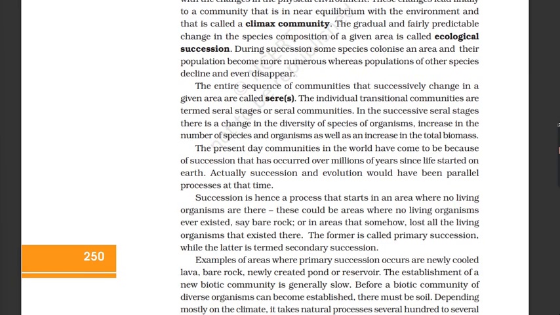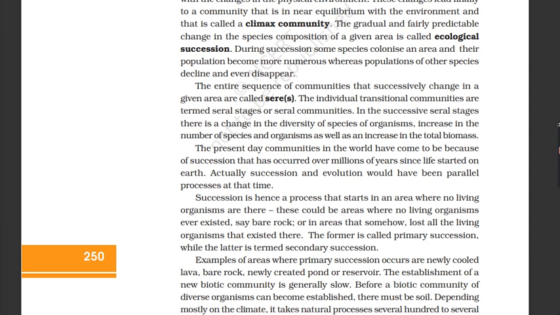In the successive seral stages, there is a change in the diversity of species of organisms, an increase in the number of species and organisms, as well as an increase in the total biomass. The present-day communities in the world have come to be because of succession that has occurred over millions of years since life started on Earth. Actually, succession and evolution would have been parallel processes at that time.